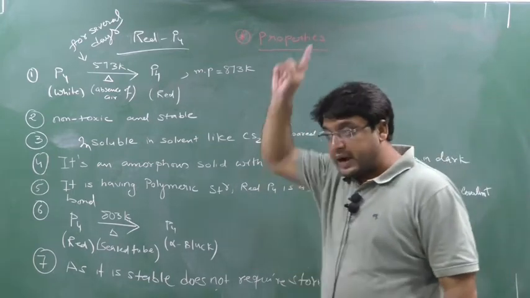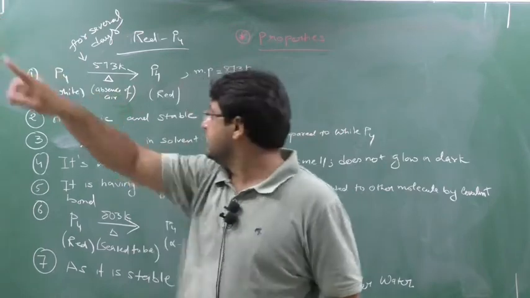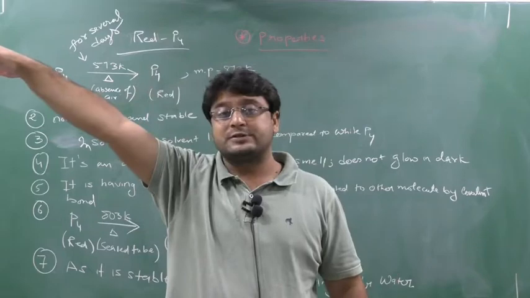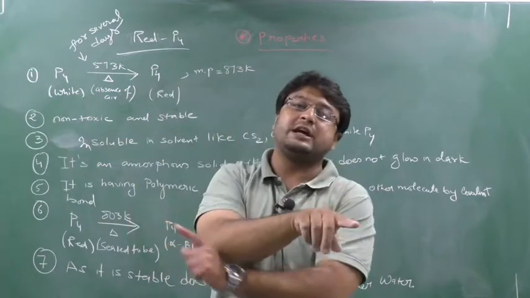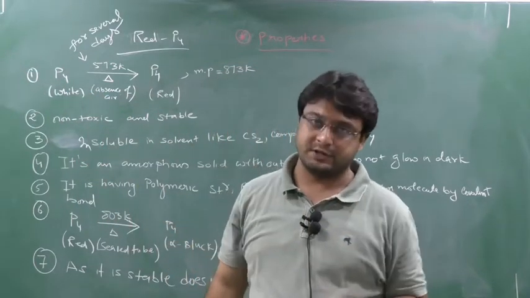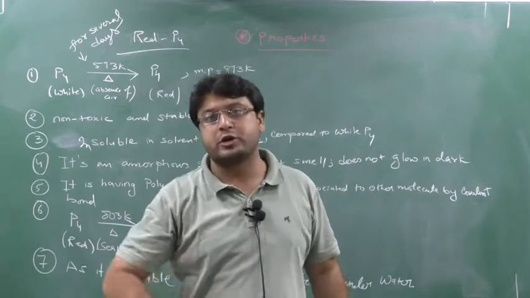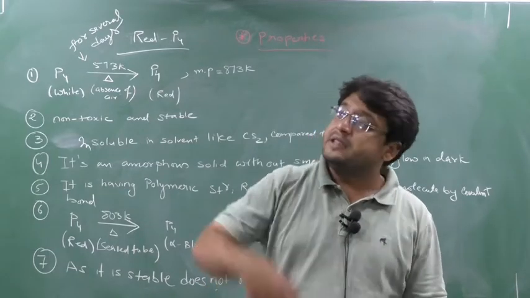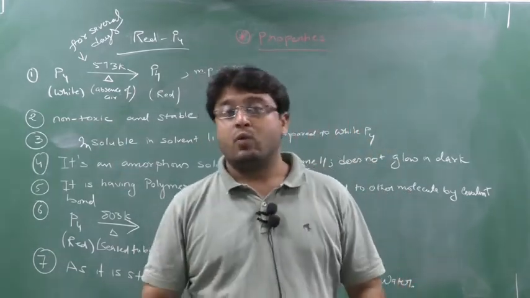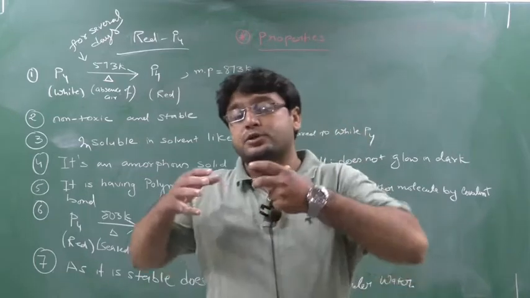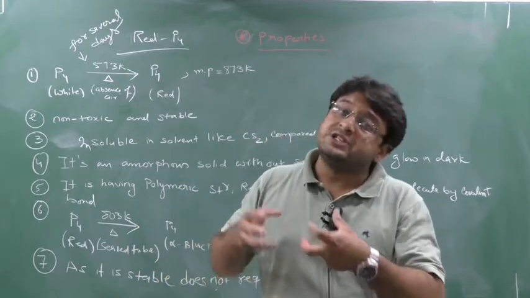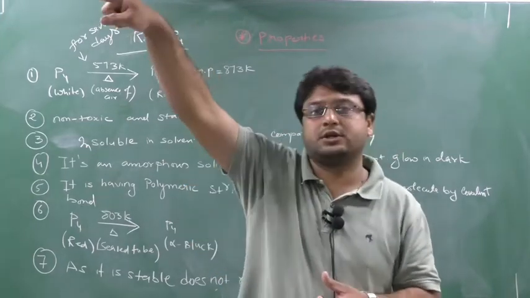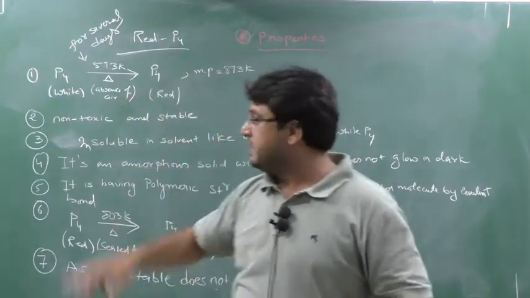Now see here, white phosphorus was highly toxic, yes or no, but red phosphorus is non-toxic. Whatever the properties of white phosphorus, all the opposite properties are for the red phosphorus. Now this question also can come: why does red phosphorus have all the opposite properties to white phosphorus? The answer is only one. Whatever properties are possessed by the white phosphorus are due to its strained structure. But this is red phosphorus.